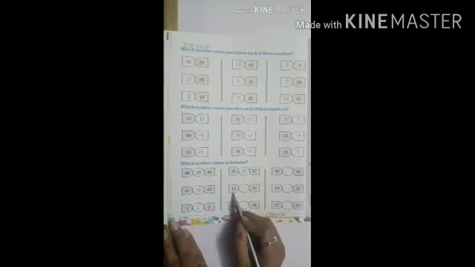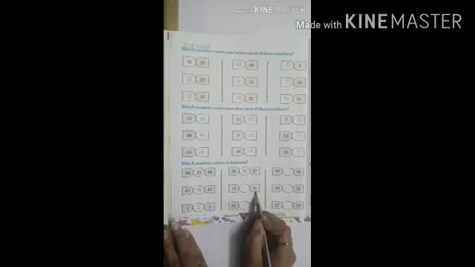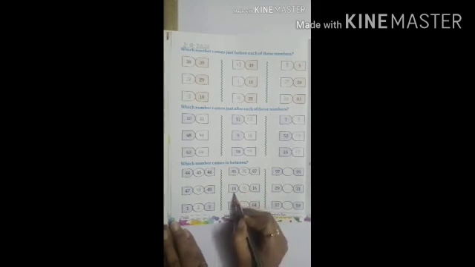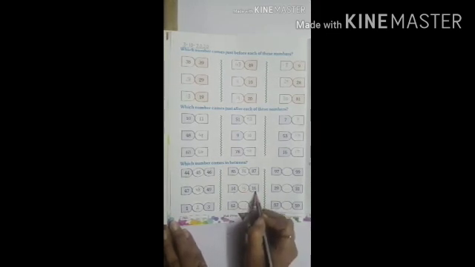Our next numbers are 14 and 16. What comes in between? 14, 15, 16. 15 comes in between 14 and 16.